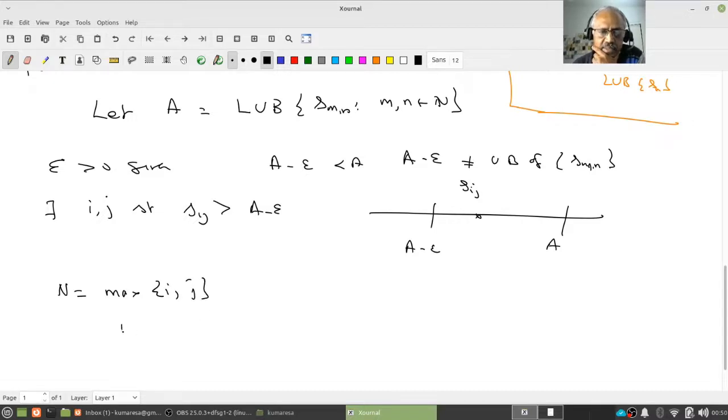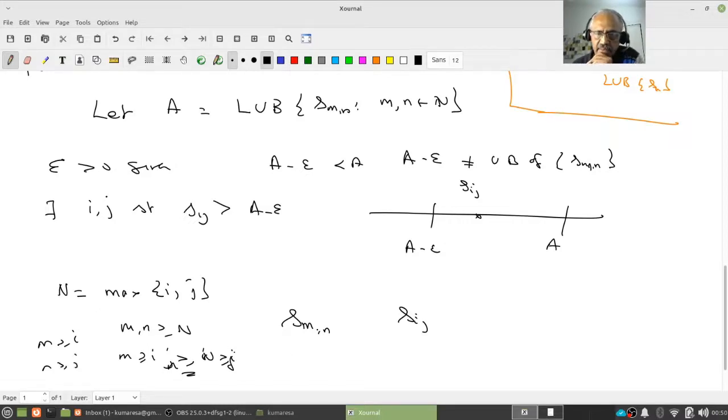Now let any m and n be greater than or equal to N. What is the relation between S_mn and S_ij? Since m is greater than or equal to N, it is greater than or equal to i, and n is greater than or equal to N, and therefore it is greater than or equal to j.